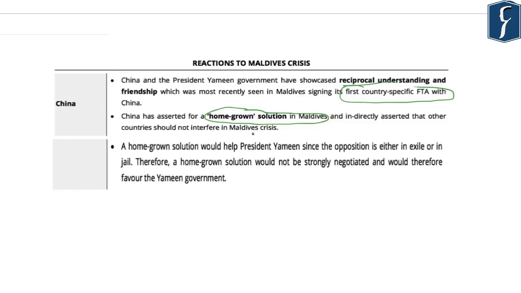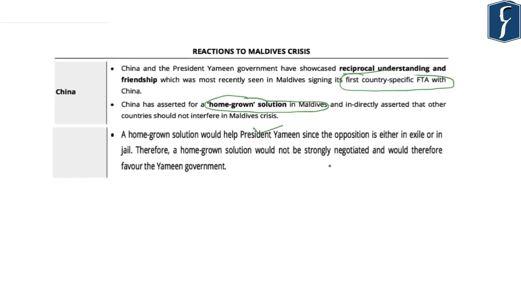Now, the concern regarding a homegrown solution is that it would help President Yameen since the opposition is either in exile or in jail. Therefore, such a solution would not be strongly negotiated and would favor the Yameen government itself. So, the crux of this point is that China and the President Yameen government have a reciprocal understanding and friendship. This was visible in the first country-specific free trade agreement signed by Maldives with China. And China has asserted for a homegrown solution which favors the Yameen government because the opposition leaders are either in jail or in exile.